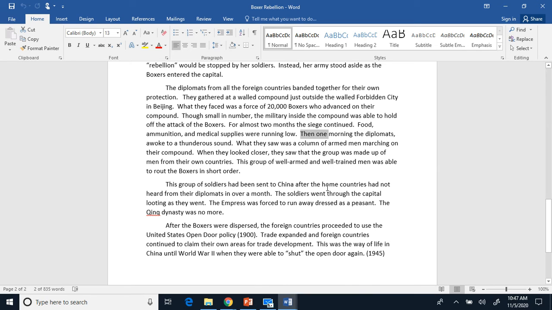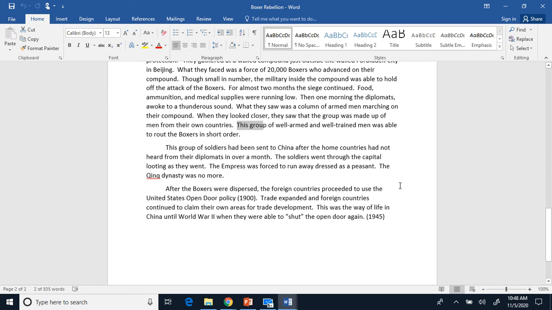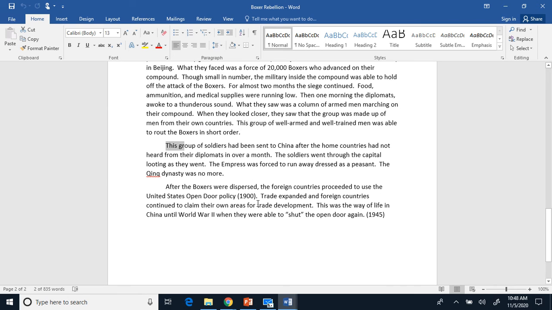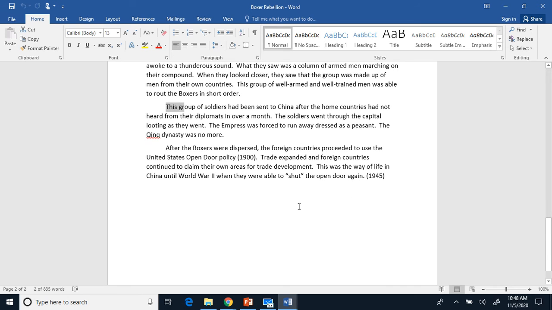Then one morning, the diplomats awoke to a thunderous sound. What they saw was a column of armed men marching on their compound. When they looked closer, they saw the group was made up of men from their own countries. This group of well-armed and well-trained men was able to rout the Boxers in short order. This group of soldiers had been sent to China after the home countries had not heard from their diplomats in over a month. The soldiers went through the capital looting as they went. The Empress was forced to run away dressed as a peasant. The Qing dynasty was no more.